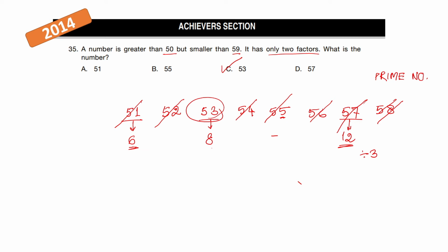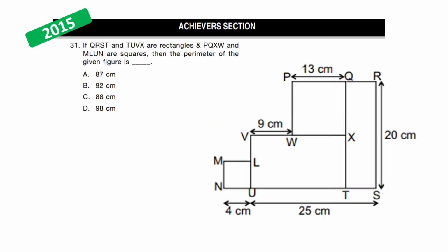So let's get on to solve the 2015 Achiever section. Let's read this question, which says if QRST and TUVX are rectangles, that means these two geometrical figures are rectangles, and PQXW and MLUN are squares, which is referring to these figures. These are squares. Then the perimeter of the given figure is what? Take your time and find the right answer.